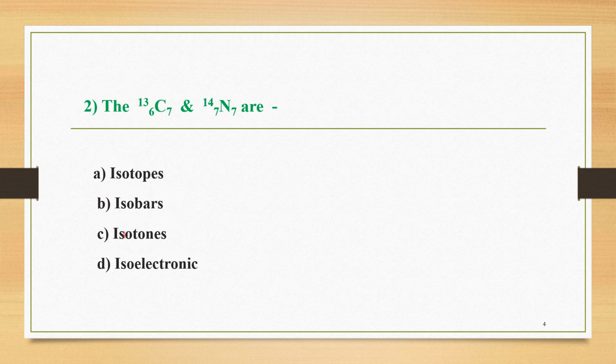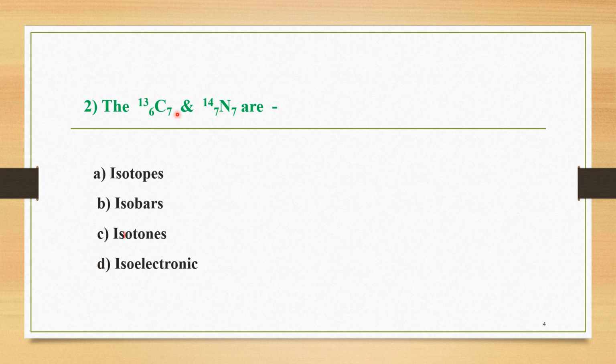The next question is here, that is question number 2. The nuclei of carbon with atomic number 6, mass number 13 with neutron number 7, and the nuclei of nitrogen with mass number 14, atomic number 7, and number of neutrons 7. So what is the relationship between these two nuclei? And the four options are: A is isotopes, B is isobars, C is isotones, and D is isoelectronic.